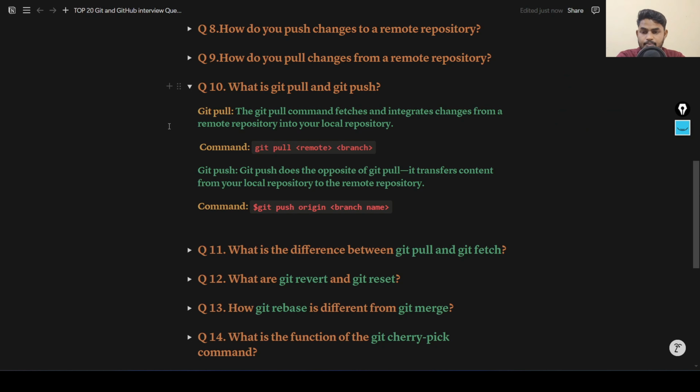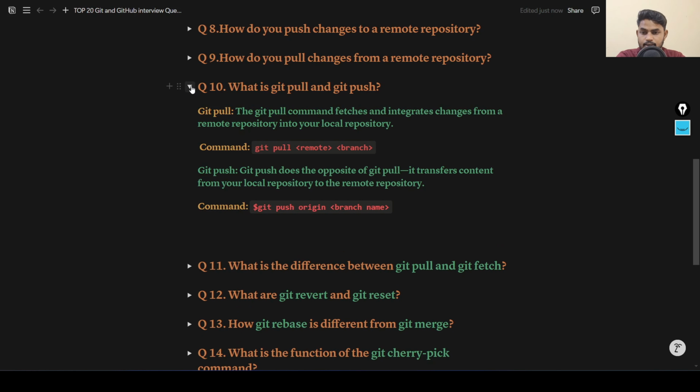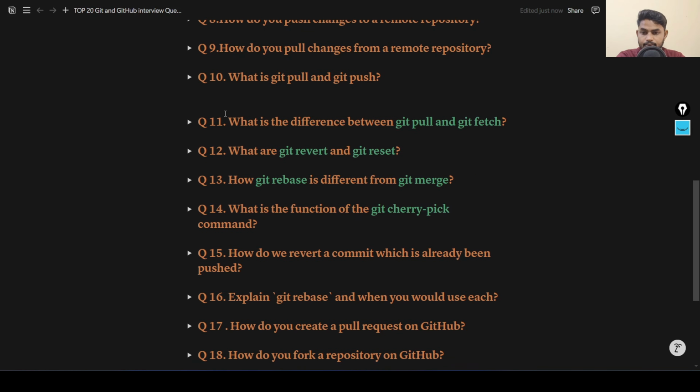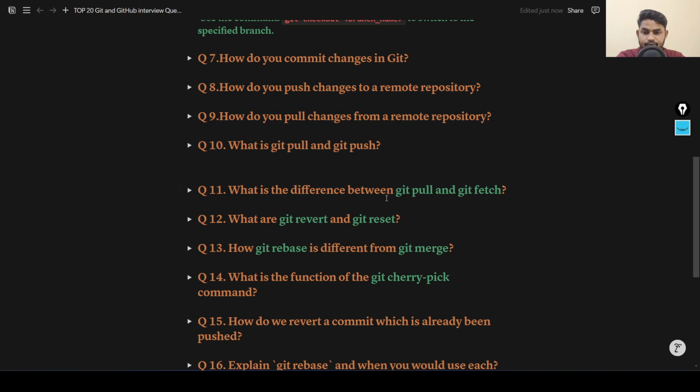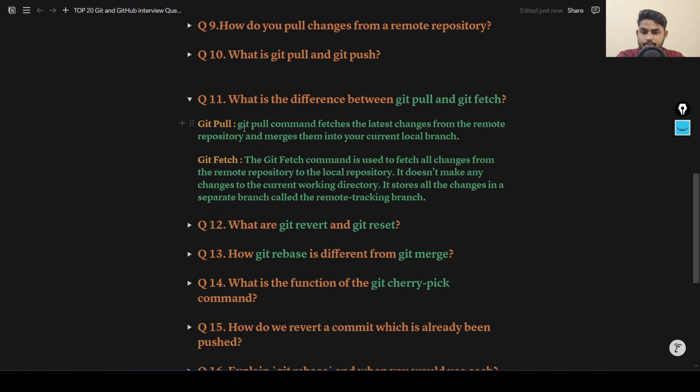Next question we have, what is the difference between git pull and git fetch? Similarly, let's first see git pull. We have just seen that the git pull command fetches the latest changes from your remote repository and merges them into your current local branch. This will fetch your changes from remote to local.